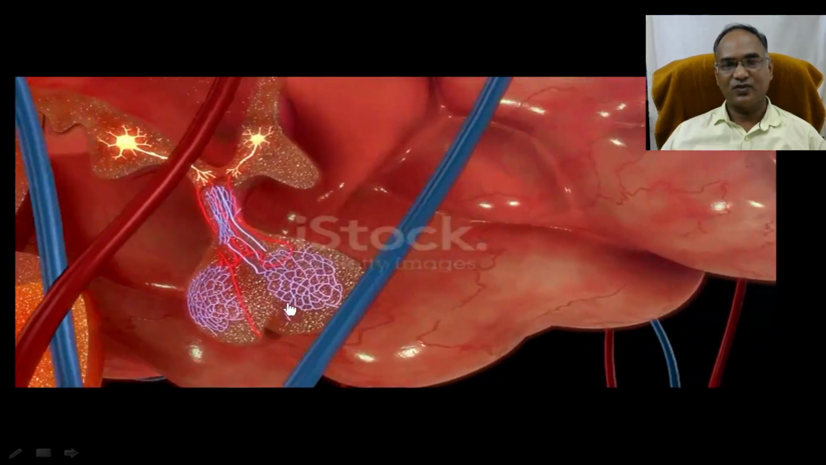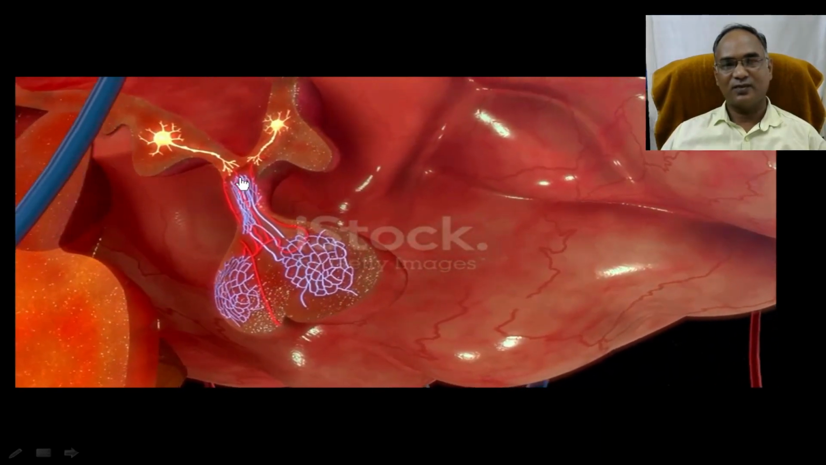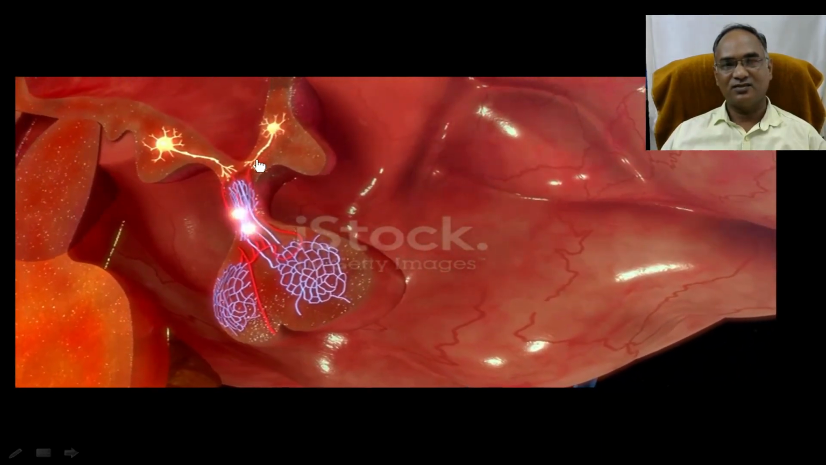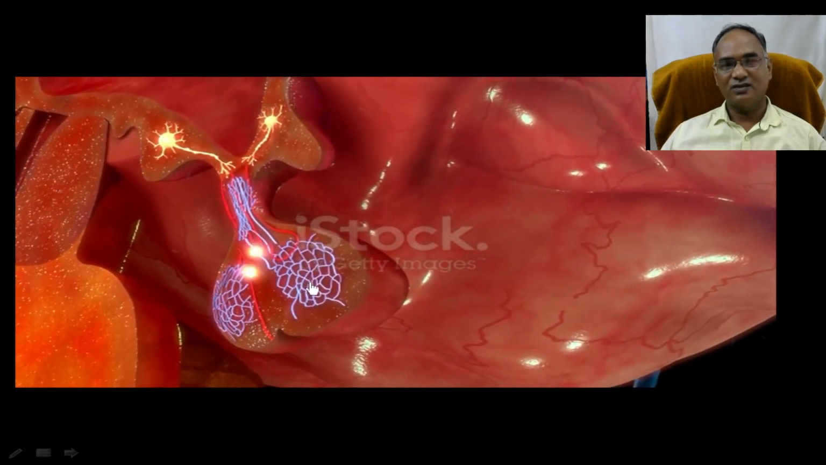So this is the pituitary gland. This is the hypothalamus. Anterior, posterior, there is a communication, through the neuron end. In this way, it is connected and governing your entire body function.